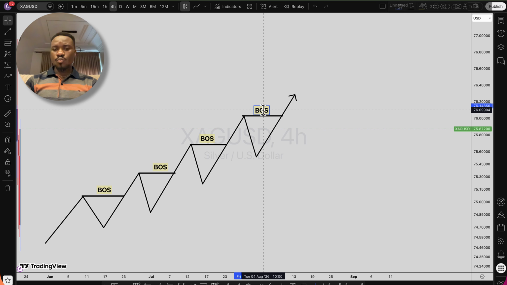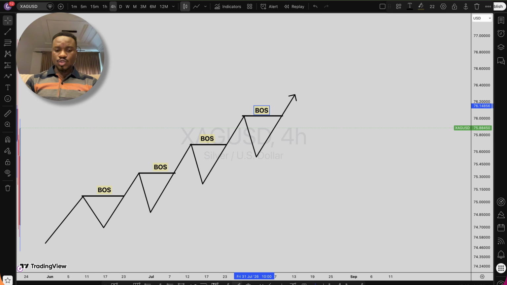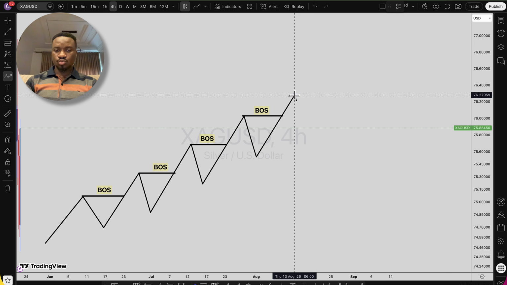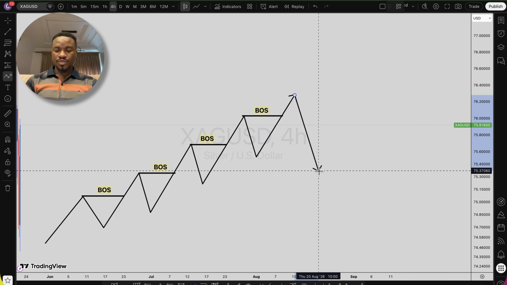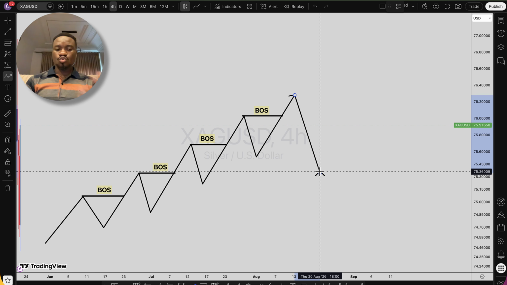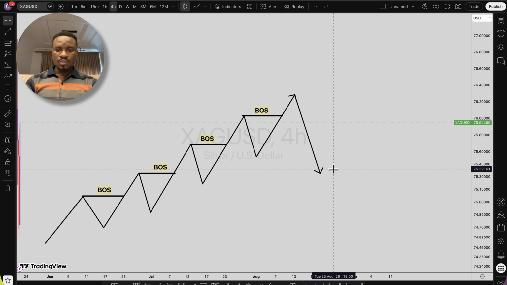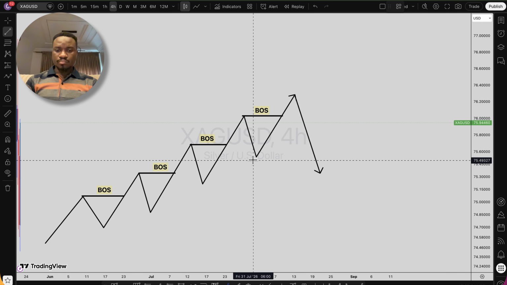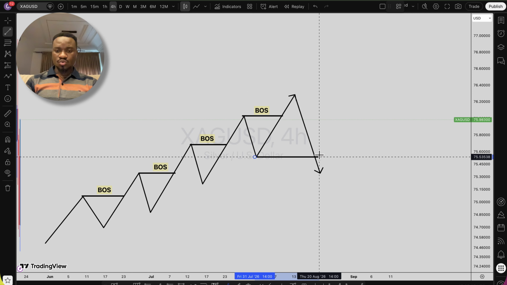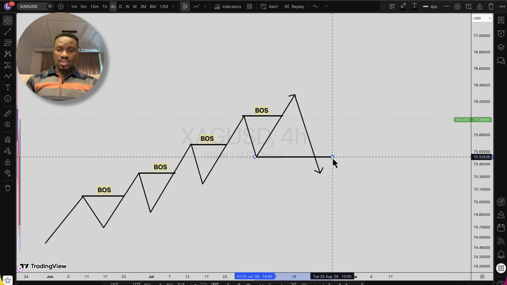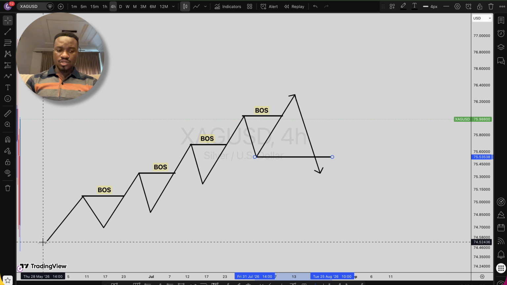Now a time will come whereby suddenly price will go against this push, whereby price will come all the way down. You can see that. So whenever price goes all the way down, whereby we have something like this, based on what we have right here, you can see price took out this higher low, unlike what we had in the existing trend right from this low structure right here.